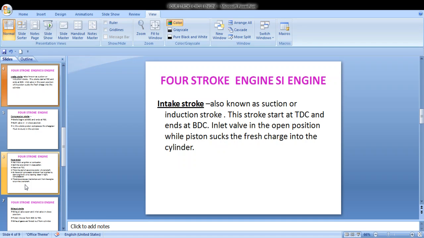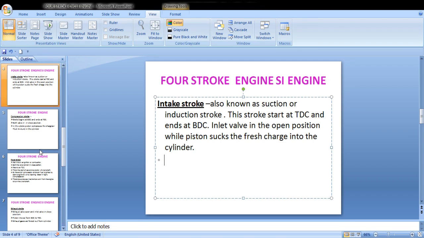The piston travels from top dead center to bottom dead center with the intake valve open and the exhaust valve closed. The intake valve is open and the exhaust valve is closed, while the piston sucks the fresh charge into the cylinder.